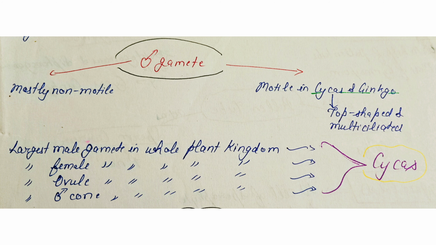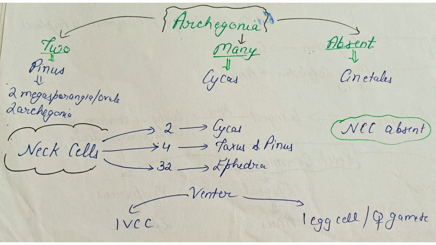The male gametes are mostly non-motile, but it is motile in cycas and ginkgo. The male gamete of the cycas is top-shaped and is multiciliate. Talking about cycas, cycas has the largest male gamete in the whole plant kingdom. It also has the largest female gamete in the whole plant kingdom. The ovule of the cycas is largest in the plant kingdom, and the male cone of the cycas is also largest in the plant kingdom. Archegonia are 2 in pinus, many in cycas, and absent in gnetales. Gnetales is the only gymnosperm where the archegonia is absent.